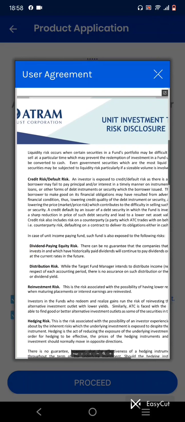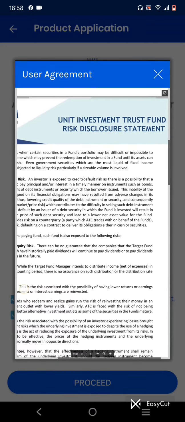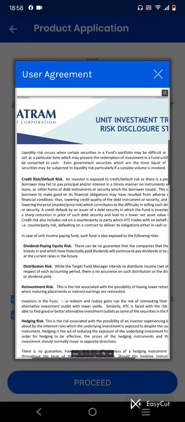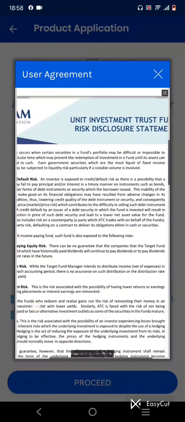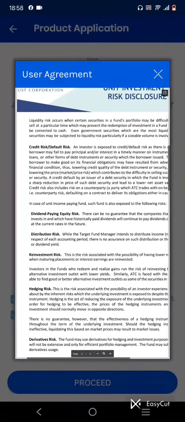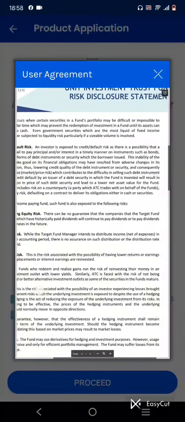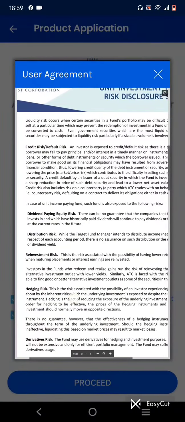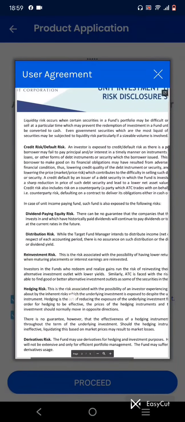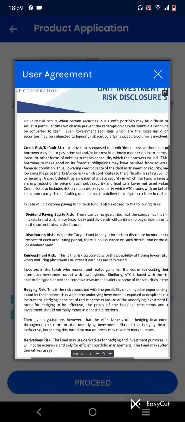In case of a unit income paying fund, such fund is also exposed to the following risks. Dividend paying equity risk. There can be no guarantee that the companies that the target fund invests in and which have historically paid dividends will continue to pay dividends or pay dividends at the current rates in the future. Distribution risk. While the target fund manager intends to distribute income in respect of each accounting period, there is no assurance on such distributions or the distribution rate or dividend yield. Reinvestment risk.